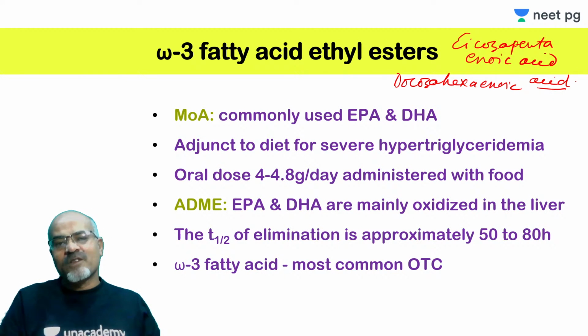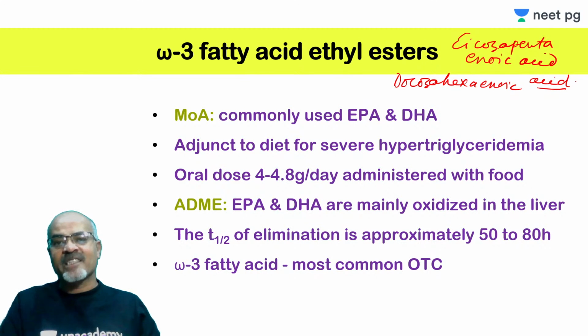When these omega-3 acids are acted upon by cyclooxygenase, a different series of prostanoids is formed, the 3 series, not PGE2 but PGE3 and thromboxane E3. So these are the most commonly used omega-3 fatty acids.